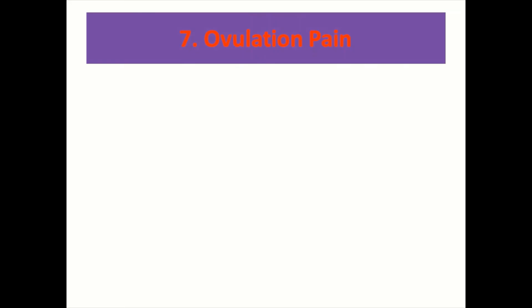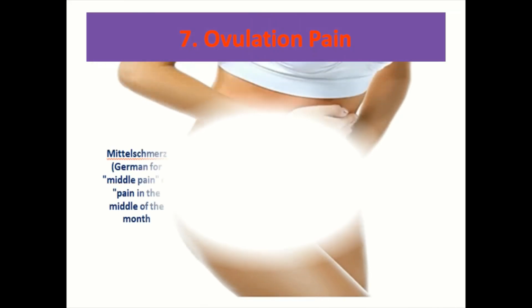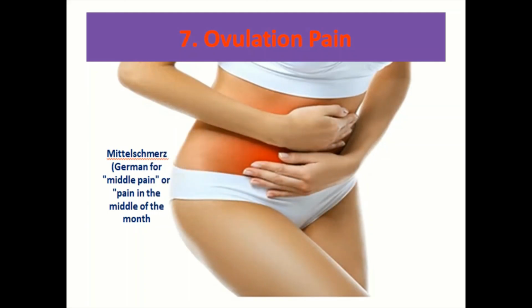Another sign and symptom of ovulation is what is called ovulation pain. As is known, the egg is released cyclically, either from the right or left ovary. So when the egg is released from the ovary, it will rupture the capsule and there will be minimal bleeding. The minimal bleeding will cause pain, and this pain is usually cramping or sharp in type, and this pain usually stays for 1 to 2 days.